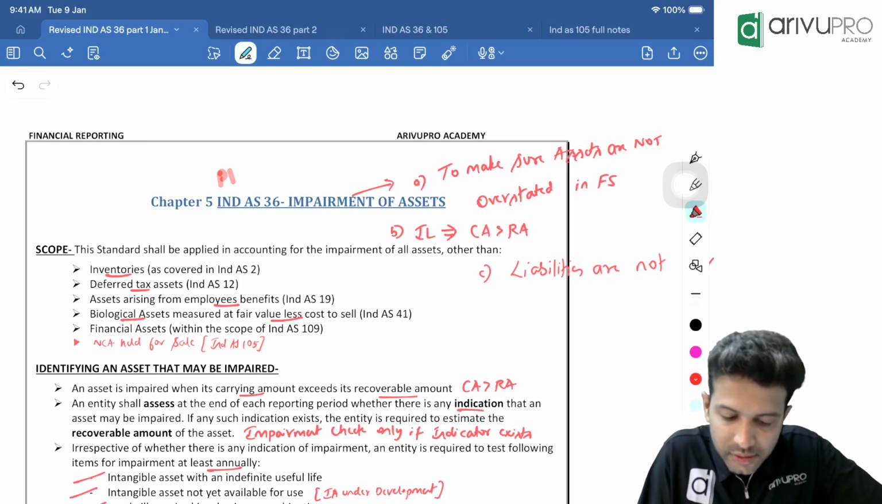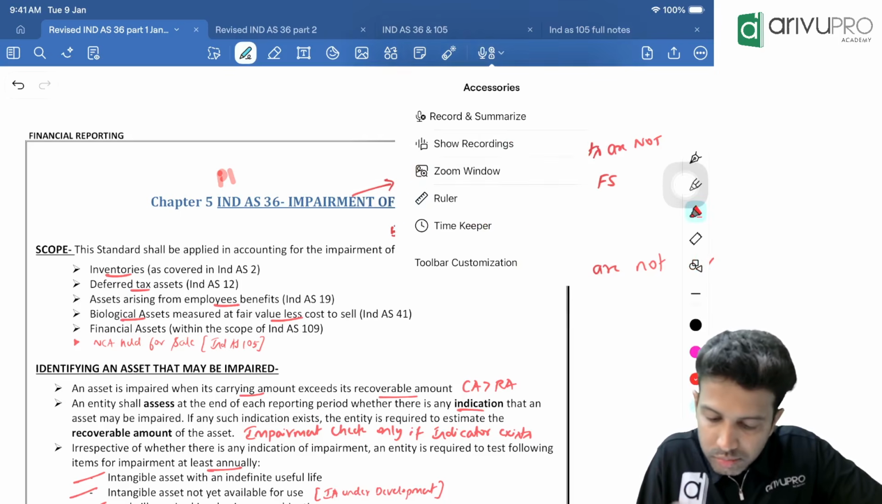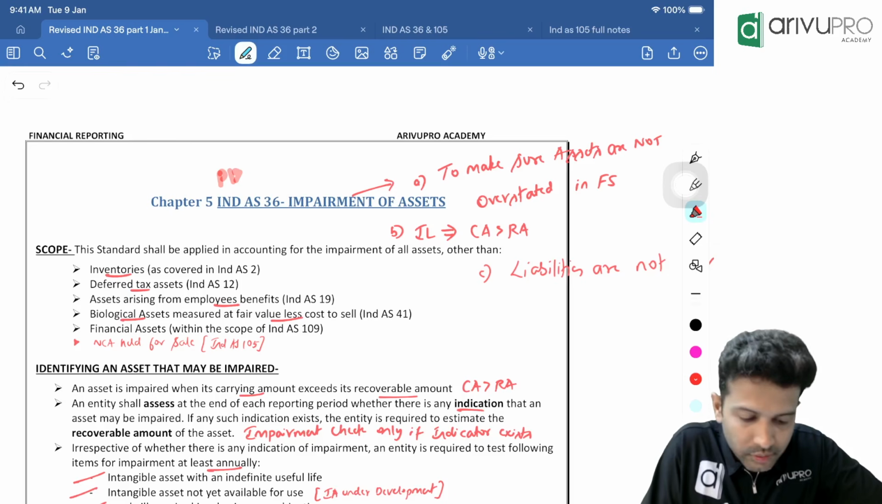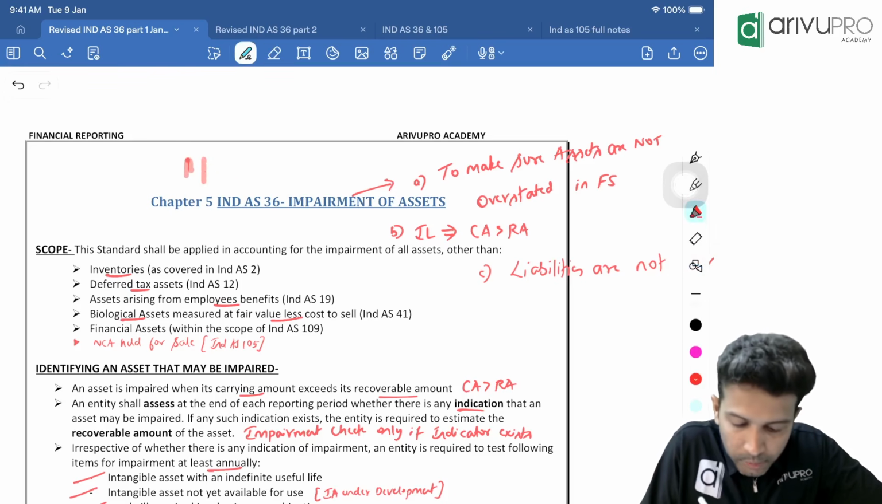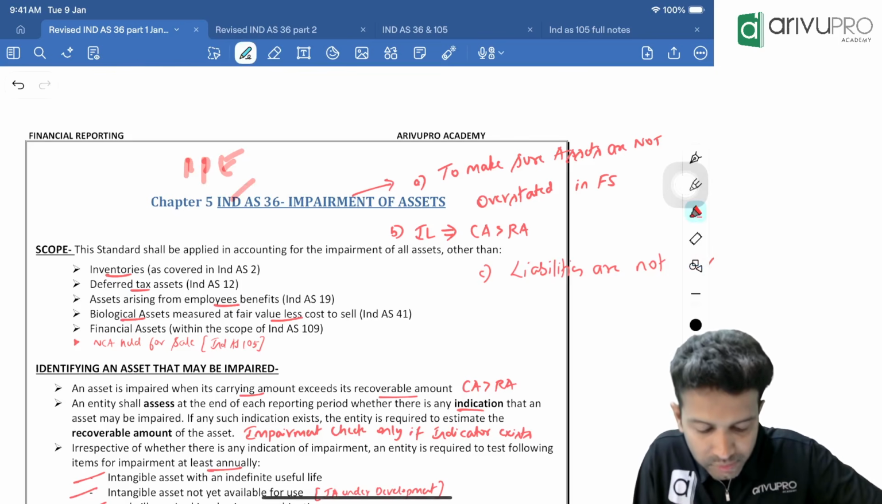Just one second. I think I'm not able to. Okay, no issues, one minute. For PPE, there's some weird thing over here.